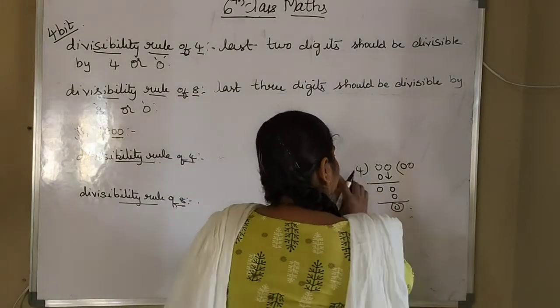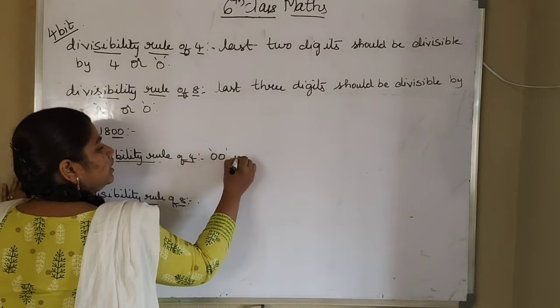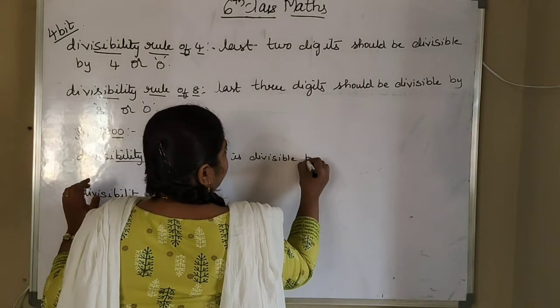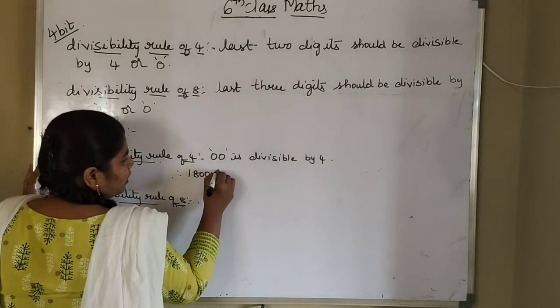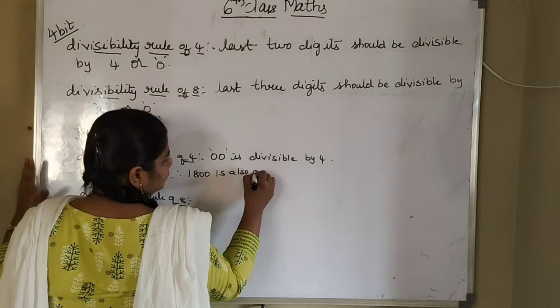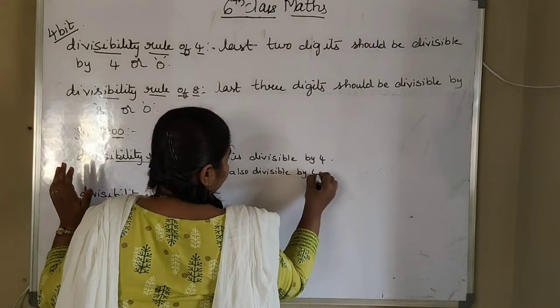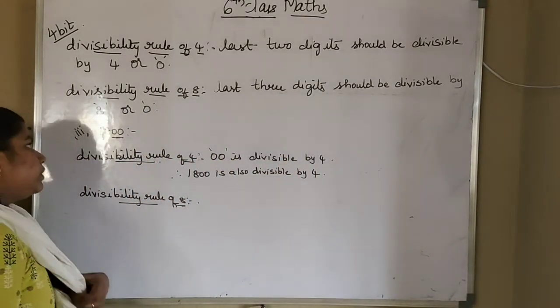So here you can write, 00 is divisible by 4. So therefore you can say 1800 is also divisible by 4. Now we have to check for 8, the divisibility rule of 8.